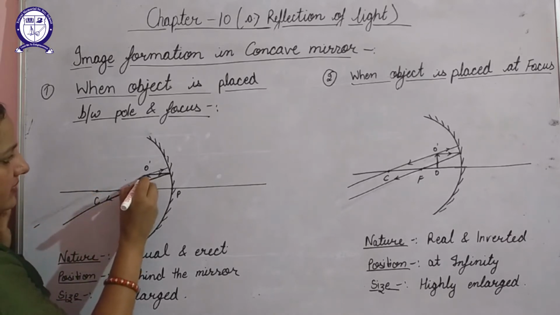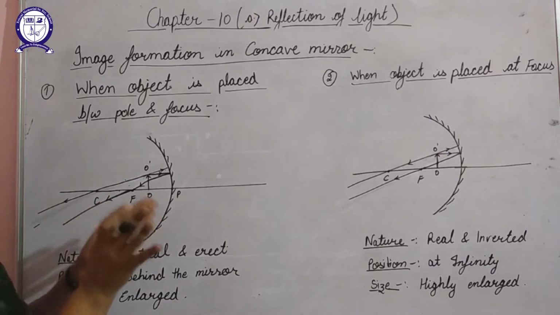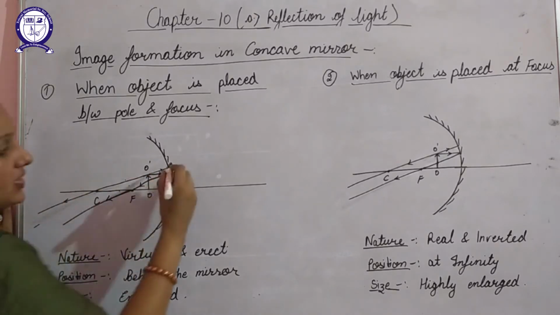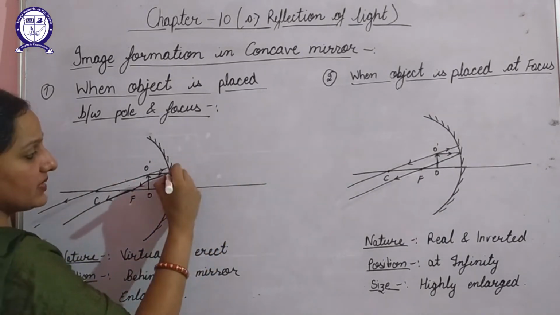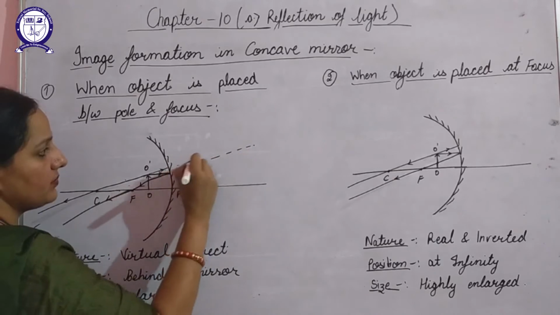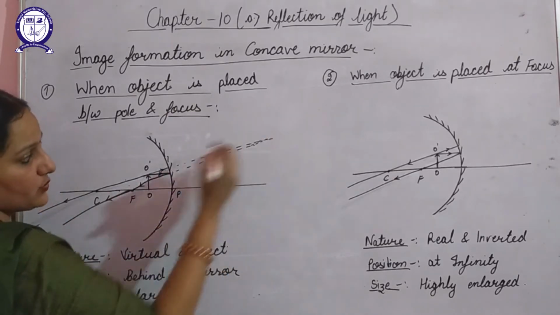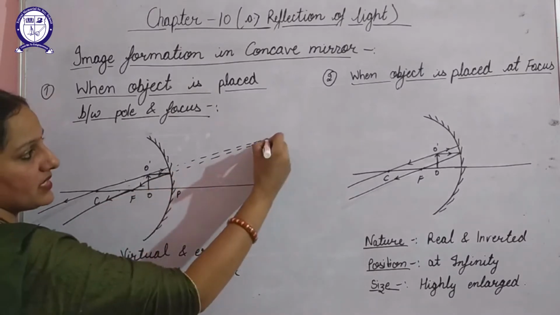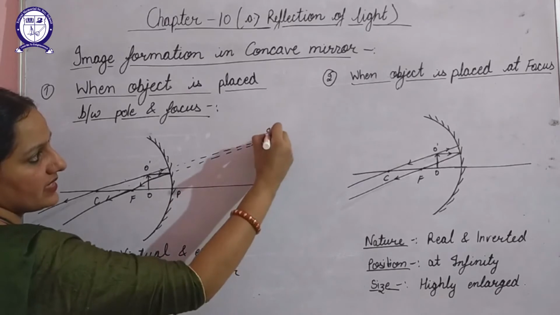This side, this is center of curvature. This side the rays are diverging, that means they will never meet. Obviously on this side they will meet, so actually they are not meeting, but it appears as if they will meet somewhere behind this mirror. So at this point these two reflected rays are meeting, so at this point your image will be formed, that is I dash.